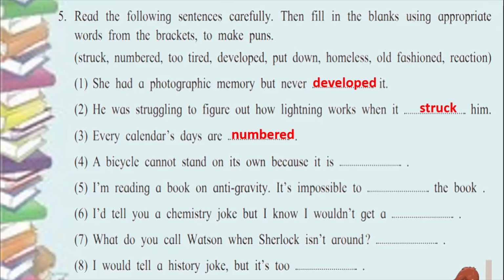Next one is, a bicycle cannot stand on its own because it is too tired. Now here we have used homophones. Too is TOO, but actually we want to say that it has got 2 tires. TWO, TYRES, tires, or tired, TIRED. It has got 2 tires on it, 2 wheel covers called tires. That is why it cannot stand on its own. If it was 3, it could have stood. If it was 4, it could have stood on its own, but it has got only 2. Okay, so see how homophones are also used here along with pun.